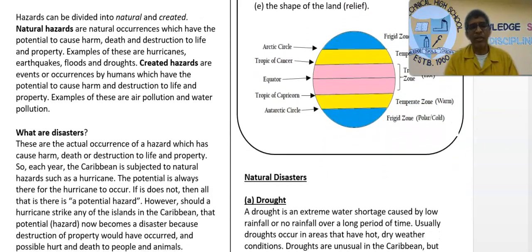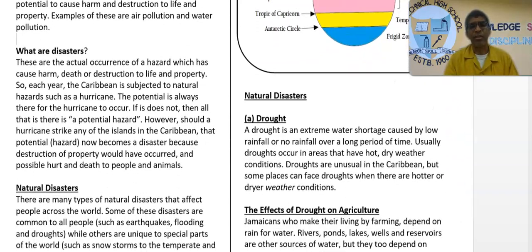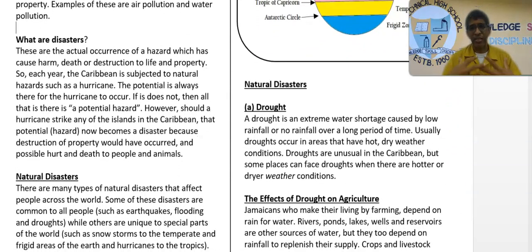The other term that is important for us to understand, and don't mix it up, is disaster. Disasters are the things that actually happen. So the hurricane that actually happened, or the ladder that drops and hits Mr. Good in his head, that you left, that's a disaster. Disasters are the occurrence of any hazard which actually causes harm, death or destruction to life or property.